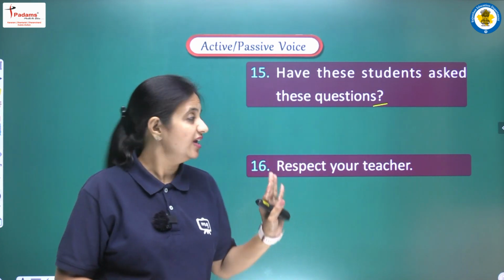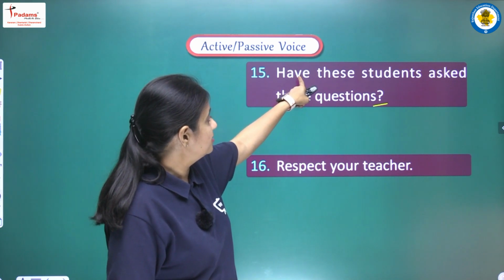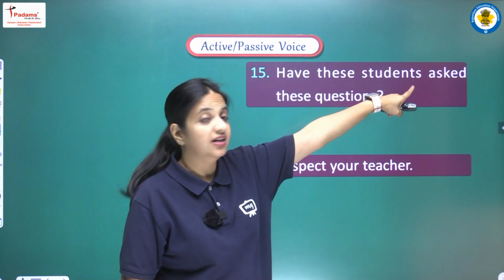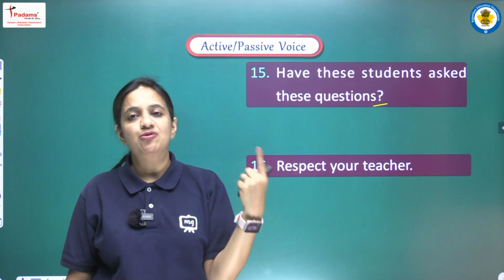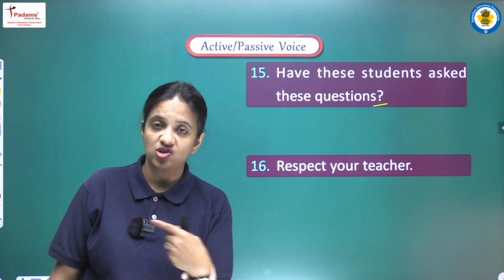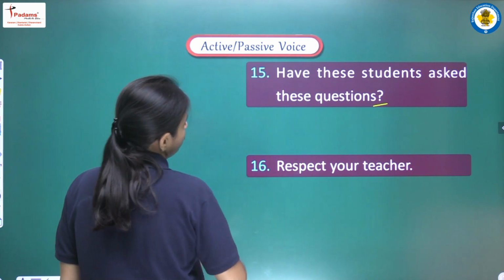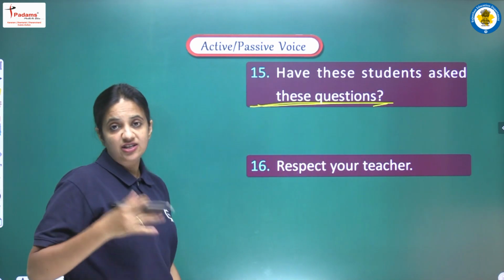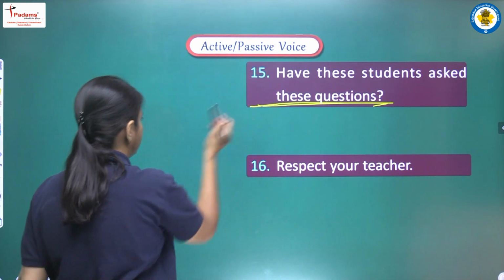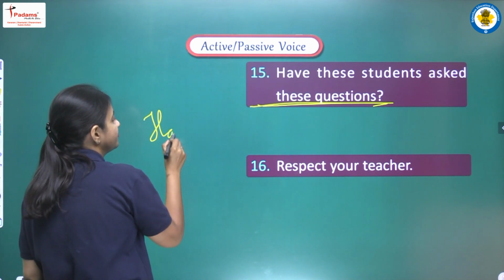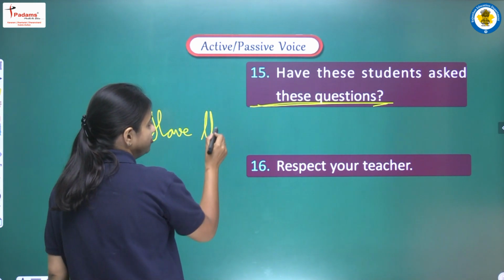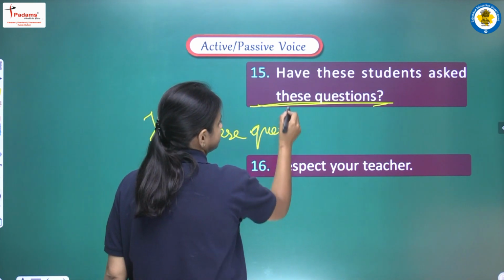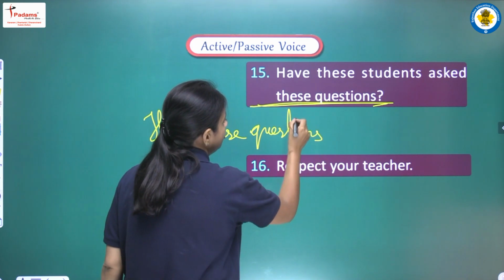ओके, सो नाउ वी कैन सी वी आर हैविंग प्रेजेंट परफेक्ट टेंस हियर बिकॉज वी आर हैविंग हैव एंड थर्ड फॉर्म, सो अकॉर्डिंग टू दैट वी हैव टू यूज बीन with has or have. So let's see, what is the object here? The object is these questions, that is also plural. So we can write have here as it is. Have these questions been.